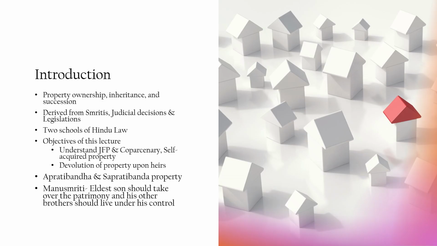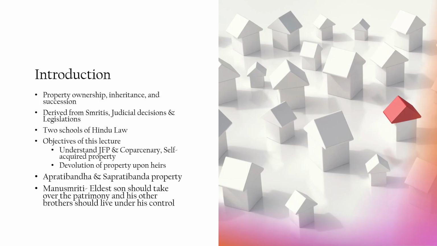The Mitakshara law has recognized apratibandha and sapratibandha property. Apratibandha means unobstructed heritage and sapratibandha means obstructed heritage. Let me illustrate regarding obstructed heritage.